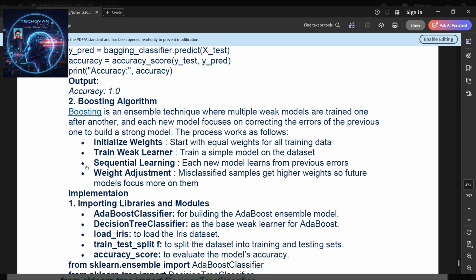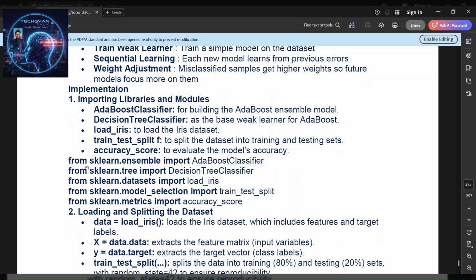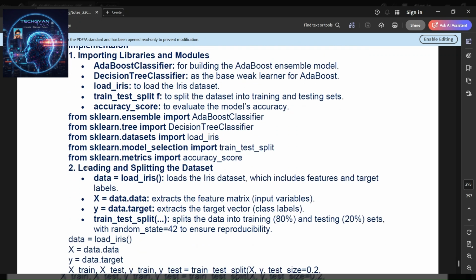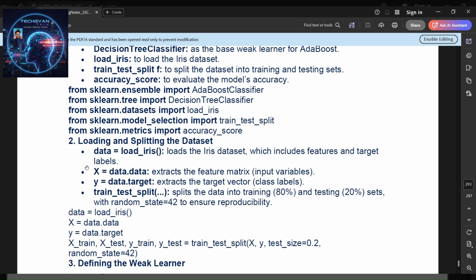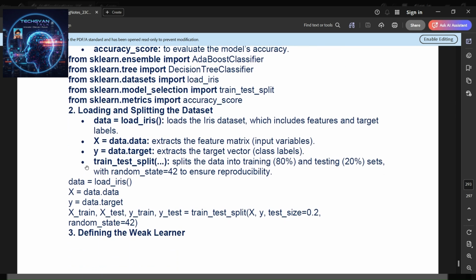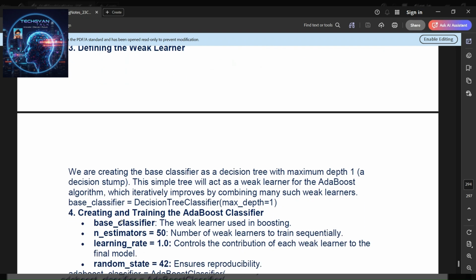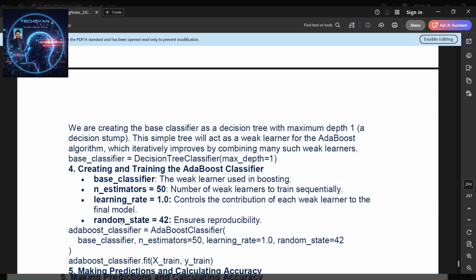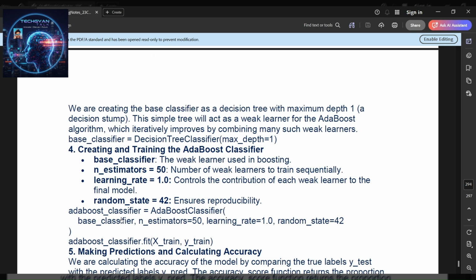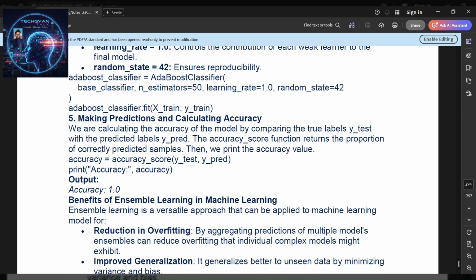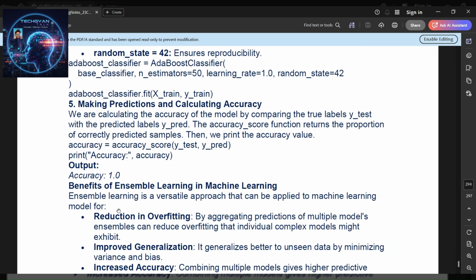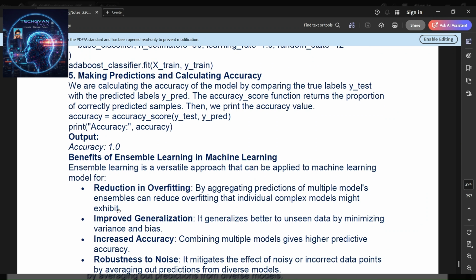Implementation. Like you can see, there is a model where we import libraries and modules. AdaBoost classifiers are imported from ensemble, and loading and splitting the datasets, here we go. And next is defining the weak learners, and after that creating and training the AdaBoost classifiers, and after that making predictions and calculating the accuracy. So here again the accuracy is 1.0.